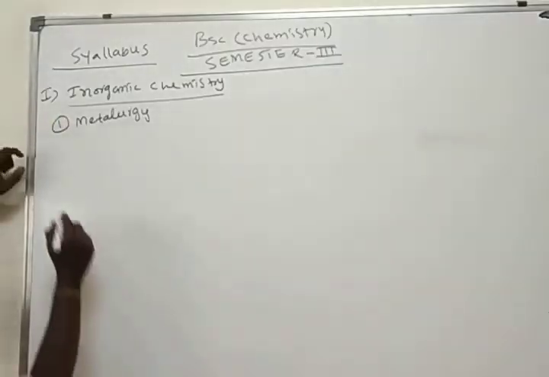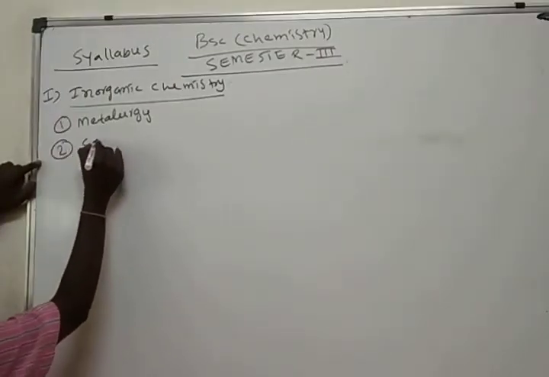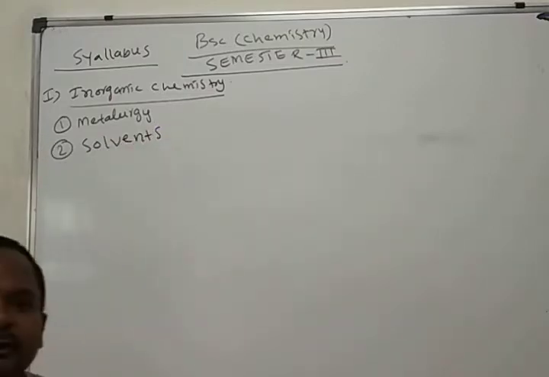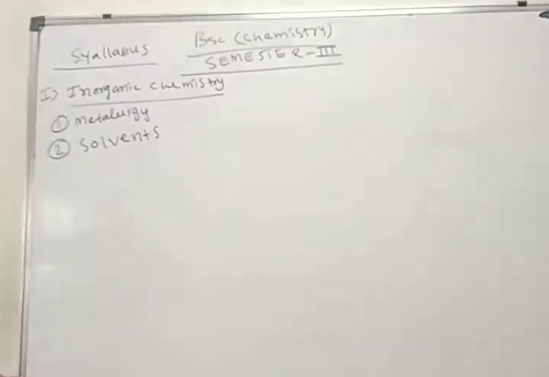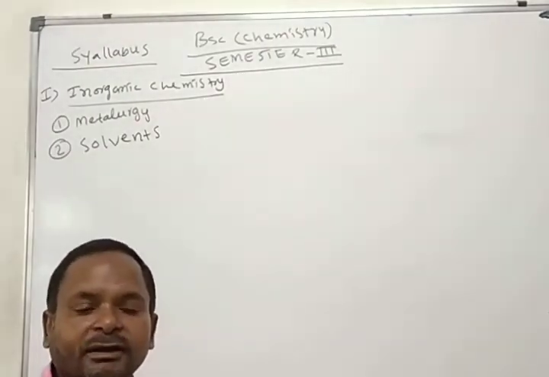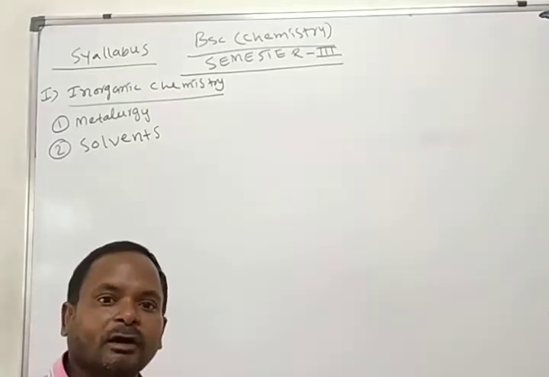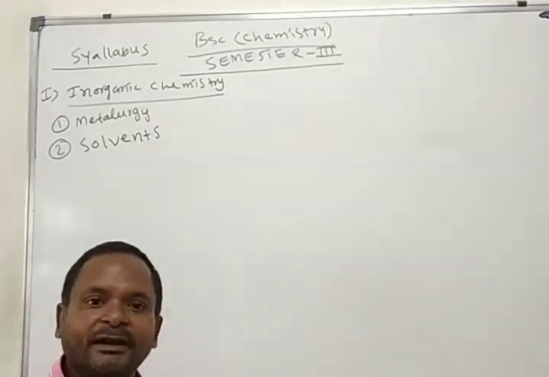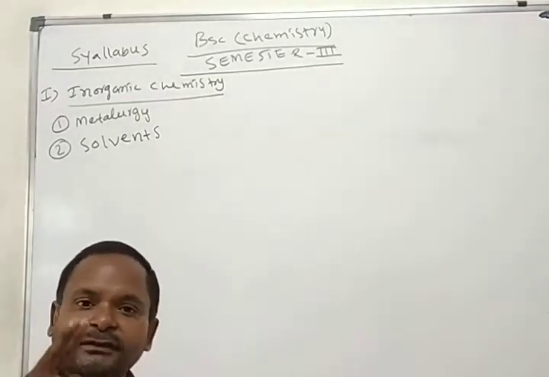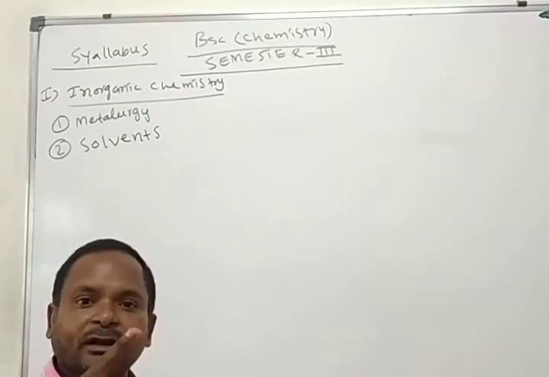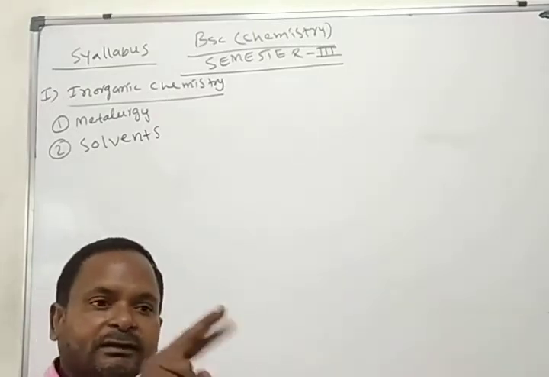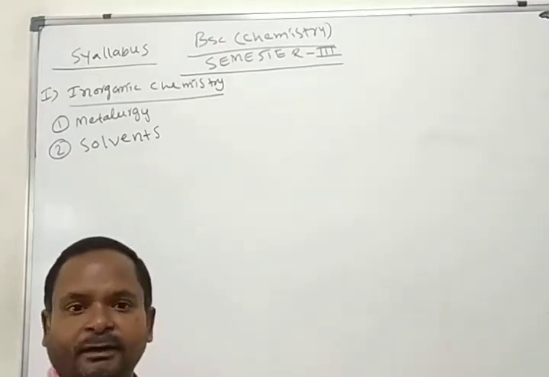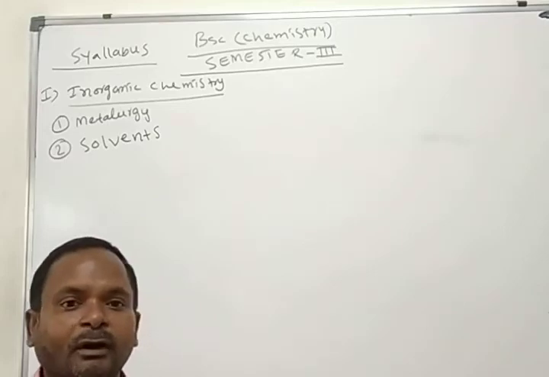Second one, solvents. Already we know about the solvent and the solution. What is a solution? The homogeneous mixture of two or more components we call a solution. A solution containing two components is called a binary solution. What are those? One is solute, the other is solvent. The major part in a solution we call the solvent, and the minor part we call the solute.